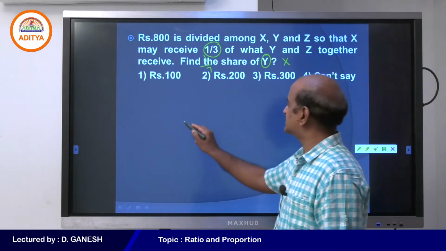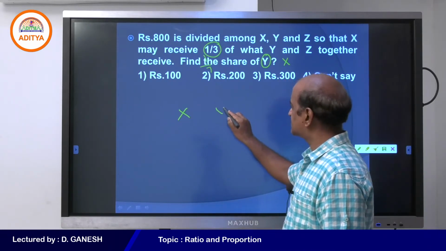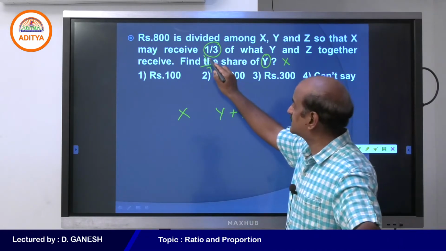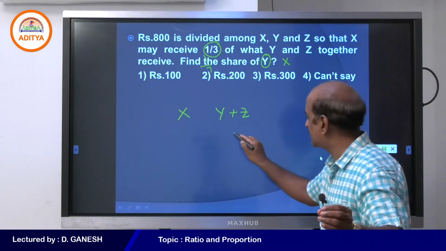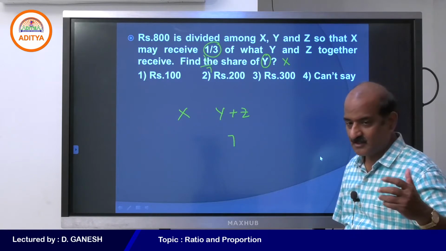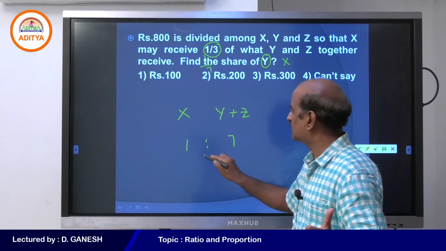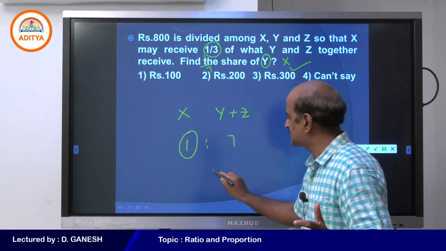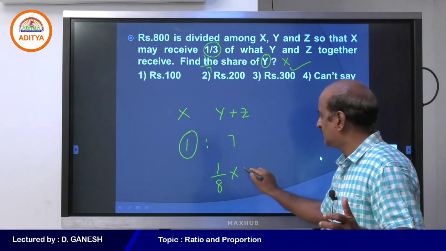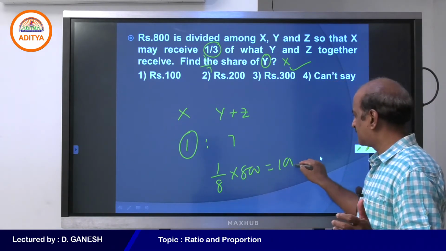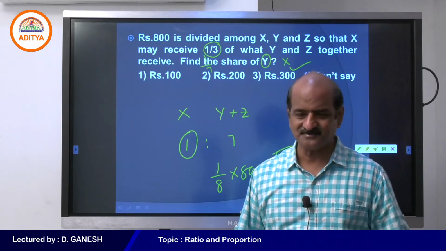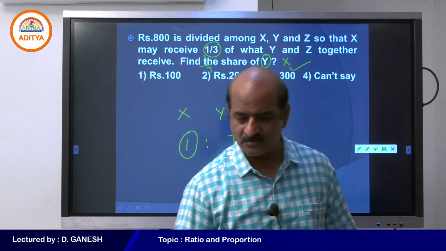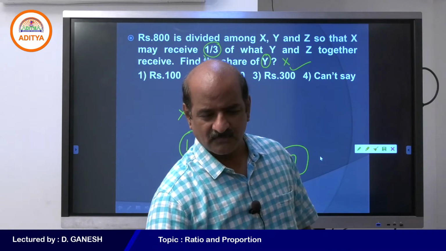My dear students, how much x is going to get depends on y and z together, because x is going to get 1/7. So let me take y and z as 7 parts and x as 1 part. You are asked to find the share of x, and hence x must be getting 1 part out of 8, and hence your answer is 100 rupees. Correct. Okay, student, I think we are going in the right direction. Now I can see that many of you have come to the right line, and with this we can move ahead.